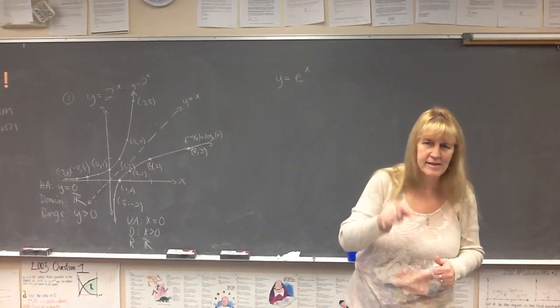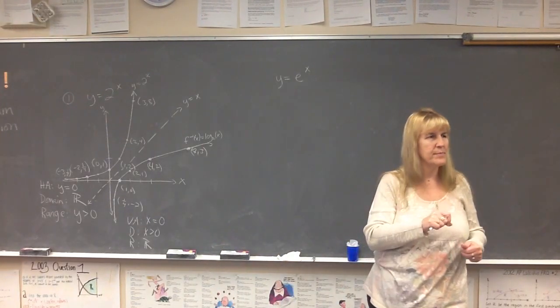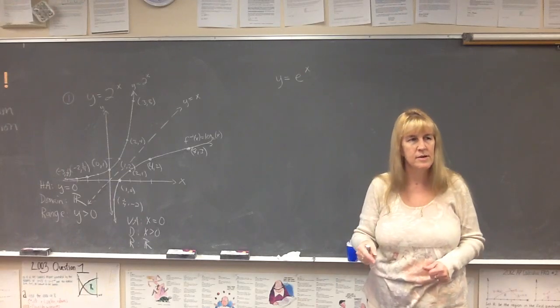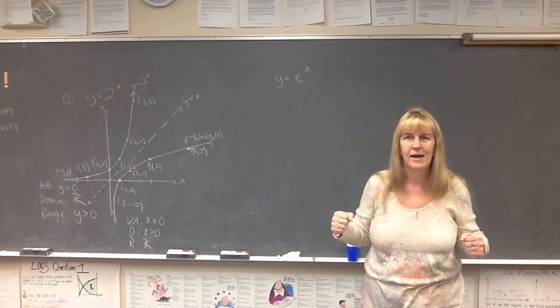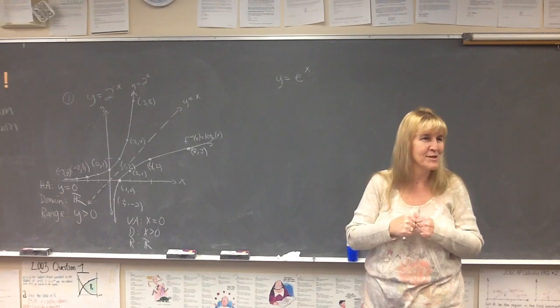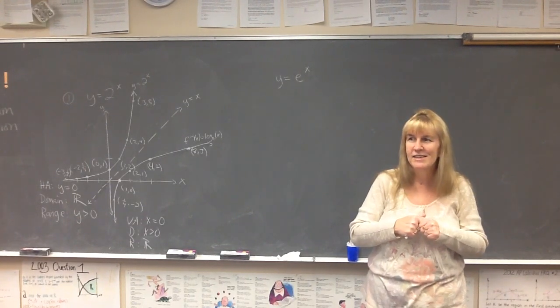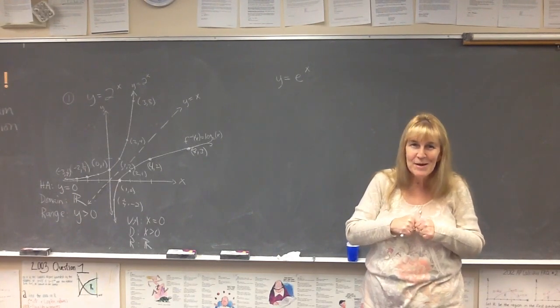2.7182818284559. If you did that on your calculator, some of that would come up. It's definitely an irrational number. It's a very, very good number. Do you remember why it's really, really good? You don't remember?